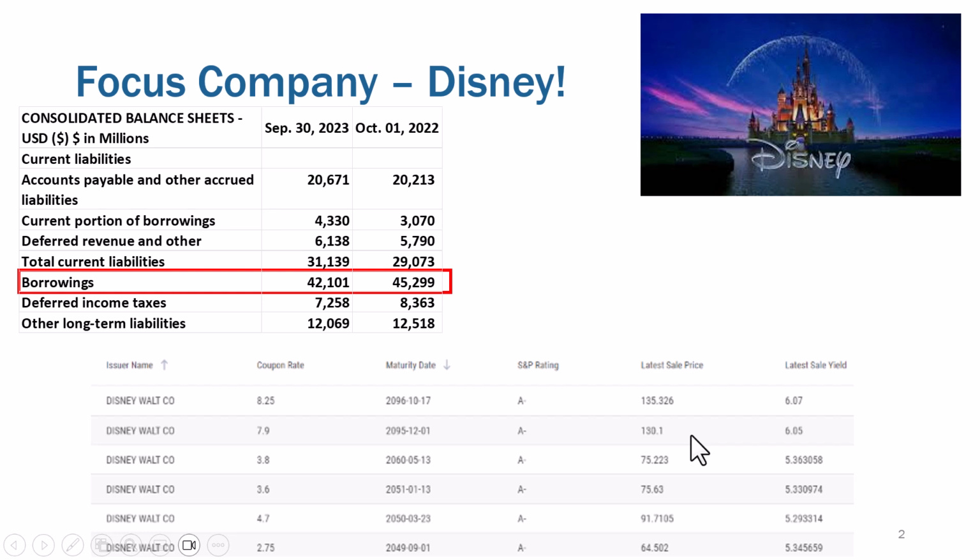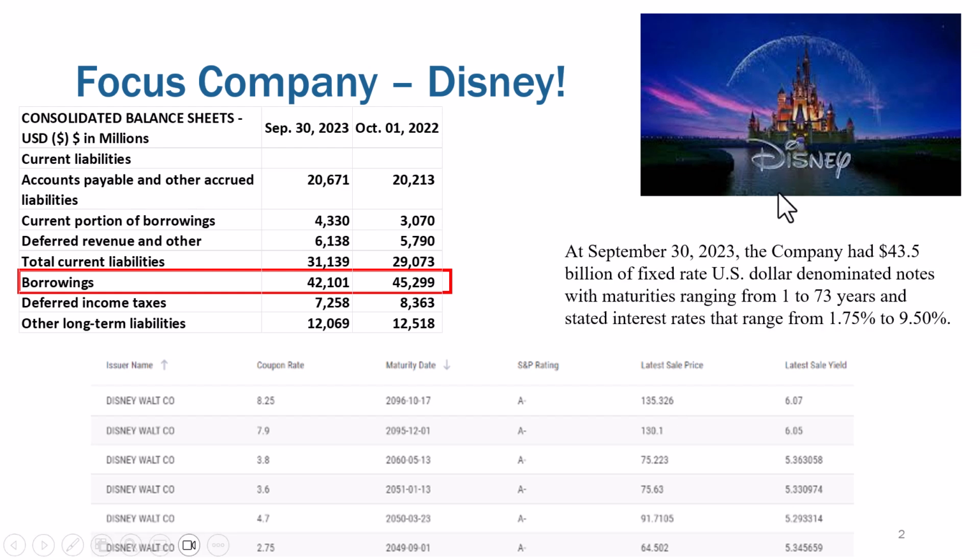It's meant to be a little bit confusing right now, because if you're going to acquire a bond that's going to pay you interest of 8.25%, but you have to pay $135 for a bond that has a face value of $100, you're not going to get that full return because you had to pay more in order to acquire the bond. So just introducing some concepts here.